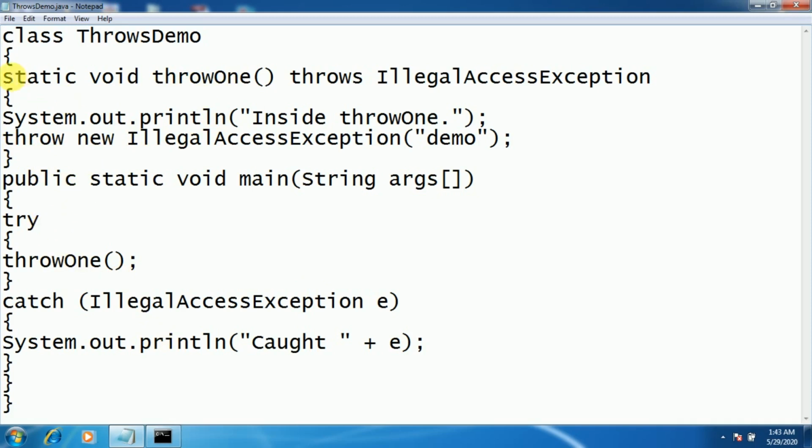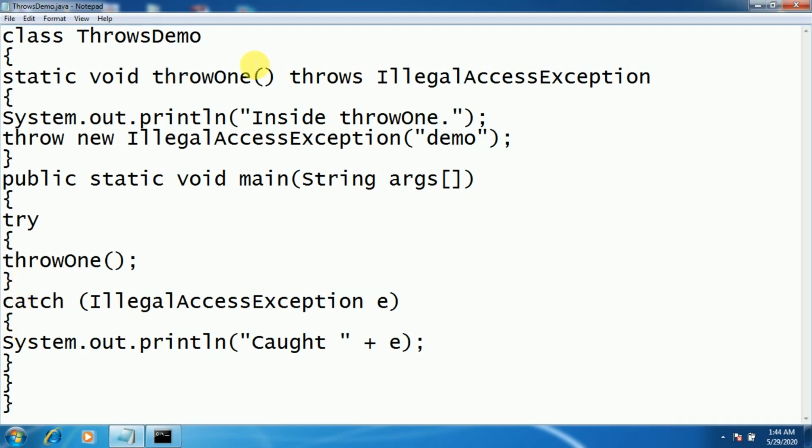Instead of that, you can throw the exception by making use of the throws keyword at the beginning while defining the method. So it's static void throw1() throws IllegalAccessException. If more exceptions are thrown by that method, you can make use of a comma here: IllegalAccessException, ArithmeticException, ArrayIndexOutOfBoundsException, like that. So here inside throw1, then throw that IllegalAccessException.